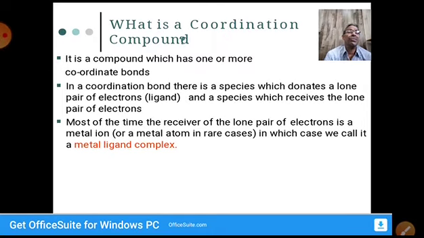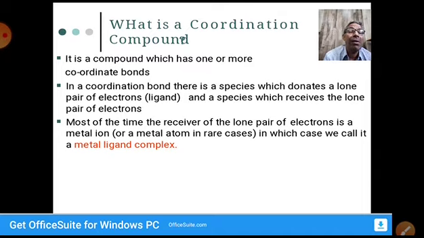Most of the time, the receiver of the lone pair of electrons is a metal ion. Generally, in coordination compounds we see at least one, sometimes two or more metals also. We'll discuss those things later, but at the primary level we'll discuss the metal complex compound having one metal. So most of the time, the receiver of the lone pair of electrons is a metal ion or sometimes a metal atom. In that case, what we call it is a metal ligand complex.